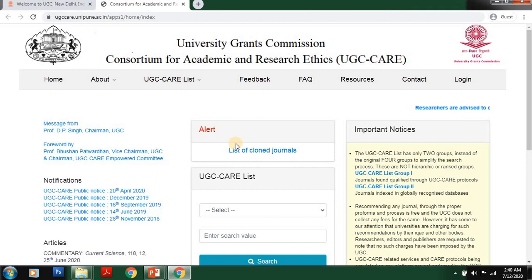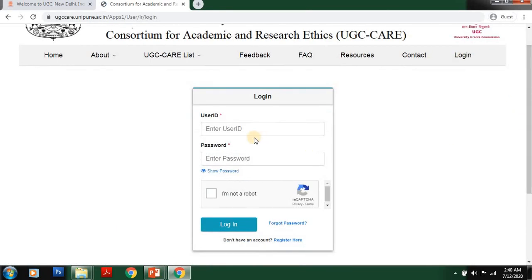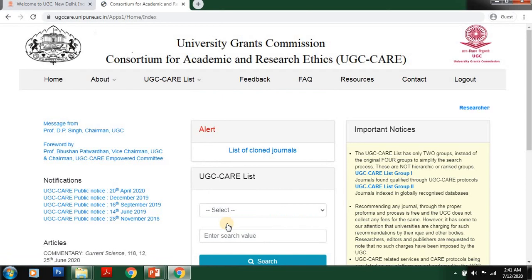After reaching this, you have to log in. Just click login. After that, you have to give your user ID and password. I am giving mine. After entering the user ID and password, just login. Yeah, see here. This is the UGC CARE journal list website.